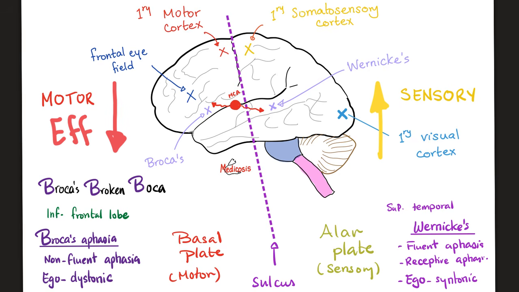Next, what if I want to move my eyes right and left, up and down? This is the frontal eye field. Notice it's in front of the line. But what if I want to see? Oh, vision. Vision is a sensation. Primary visual cortex in the occipital lobe. Notice this is behind the line.